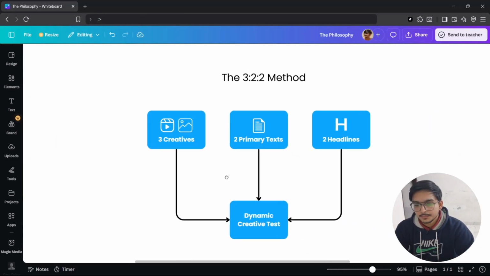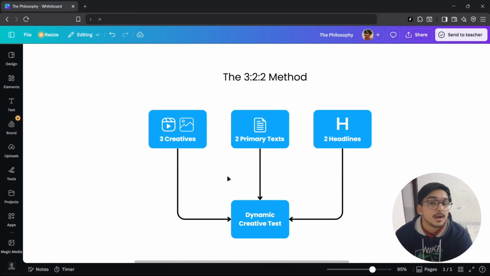For this, we have the 3 by 2 by 2 method, where we make three types of materials, three creatives. It could be a video, a static image, or a carousel.